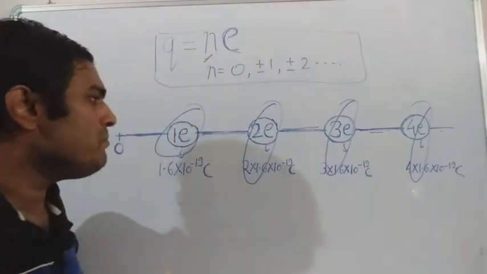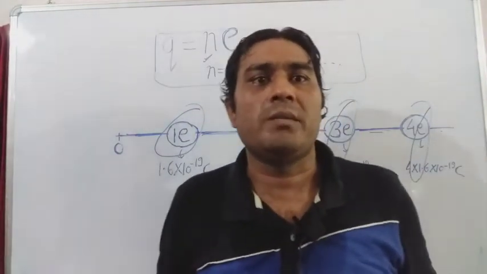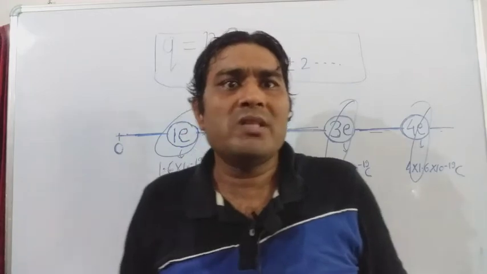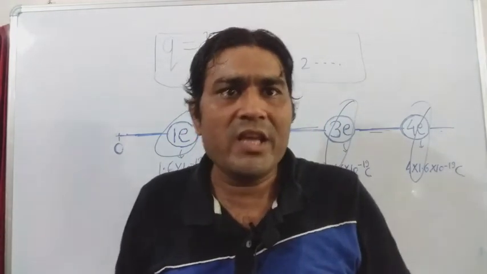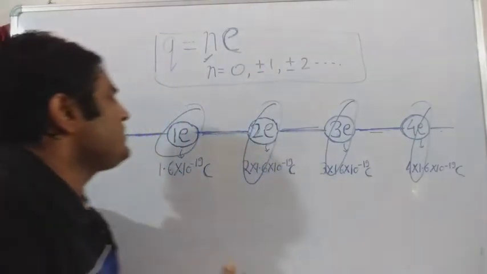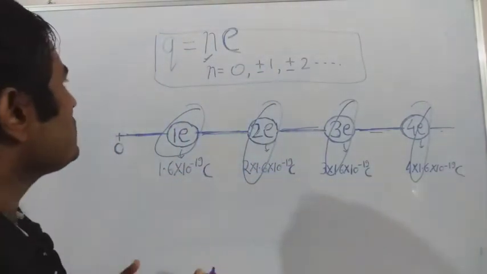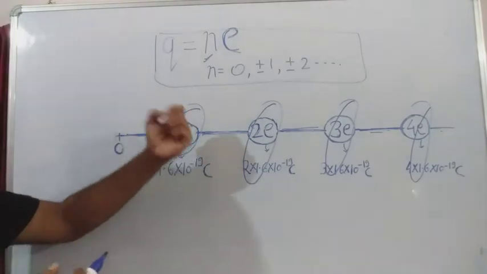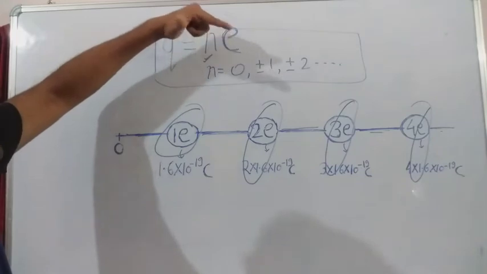Negative and positive just indicate the nature of the charge. Is that clear, folks? Any charge in this universe is the integral multiple of the elementary charge.